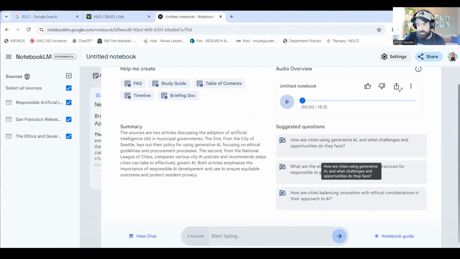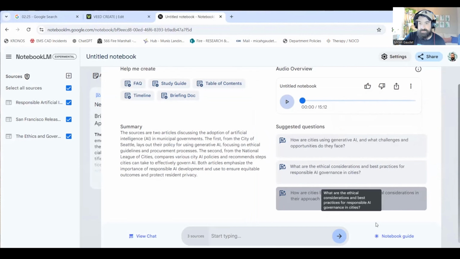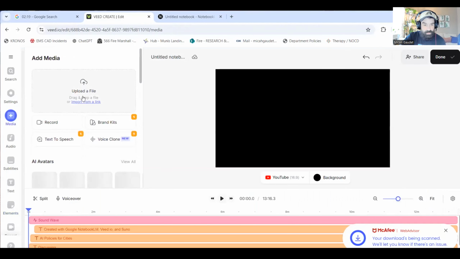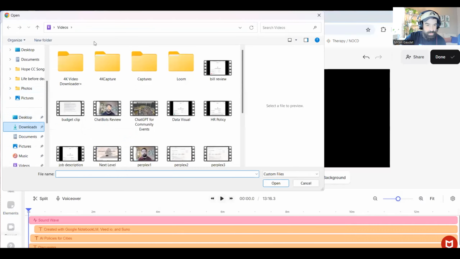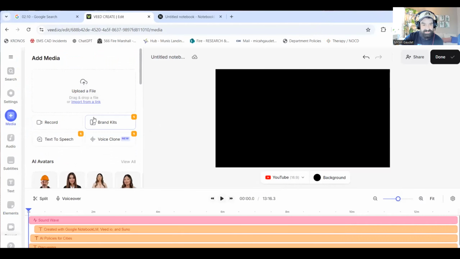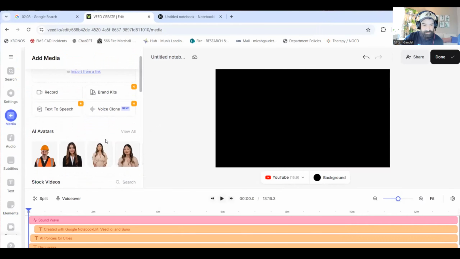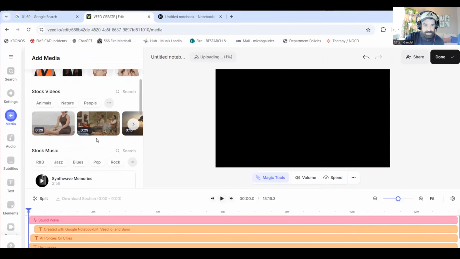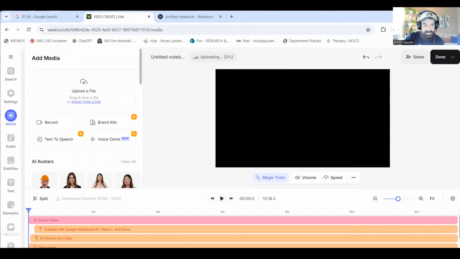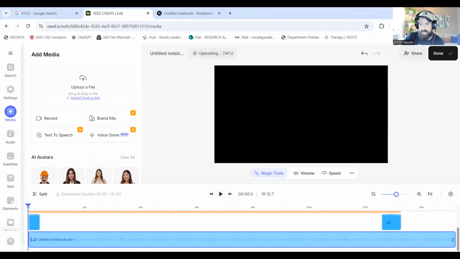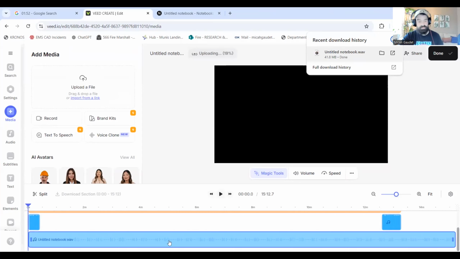This is done. What we're going to do here is download this right here. It is downloaded. Now let's go here, media. We're going to upload a file. Let's go to my downloads. Here is that file right there. We're at 2 minutes left. Come on, upload it for me, please. Why didn't that upload? Let's try this again. One more time. Come on, folks. Download this thing for me. I need this done. All right, let's try it this way. Does it work there? Okay, sweet. We got it now.